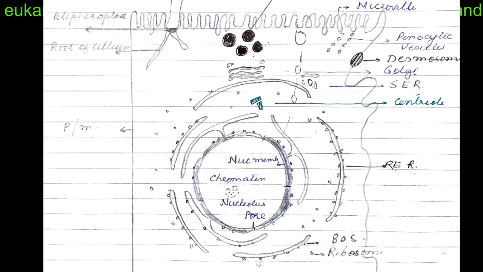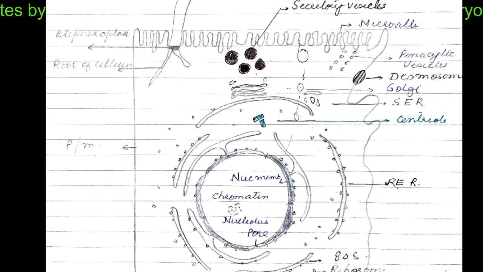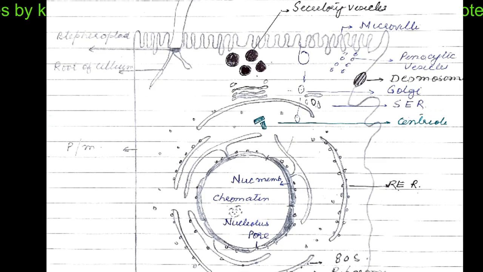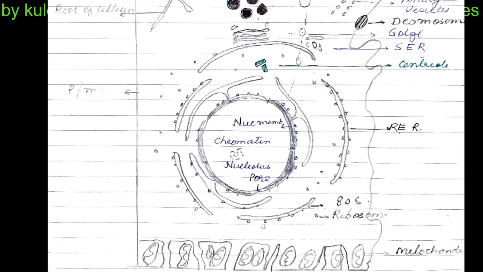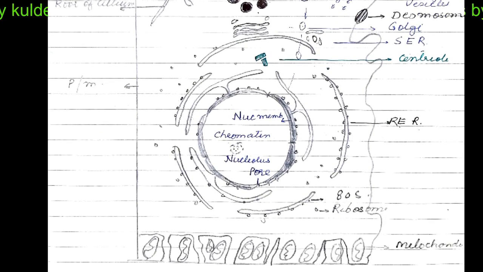After the endoplasmic reticulum, we have Golgi bodies, which are meant for secretion and processing of the protein produced. The ribosomes in the eukaryotes are of 80S type, whereas in prokaryotes we have 70S type of